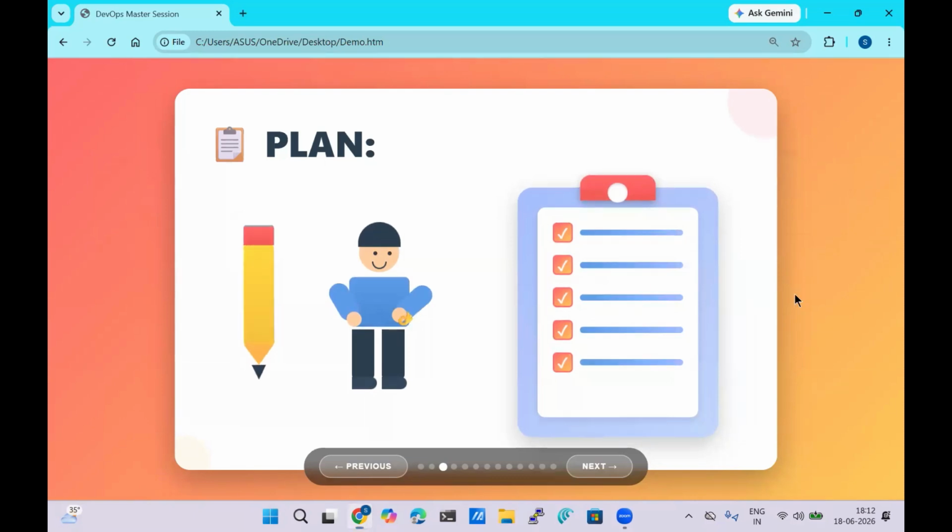Let me tell you with a simple example. So see here. Let's say you are trying to construct a building.